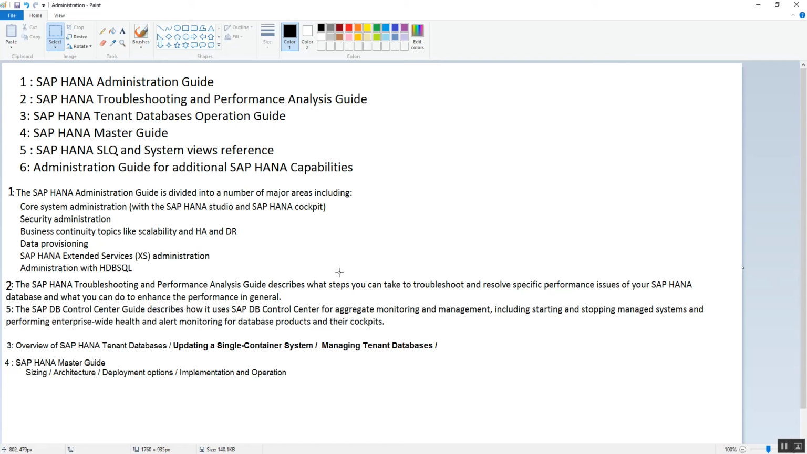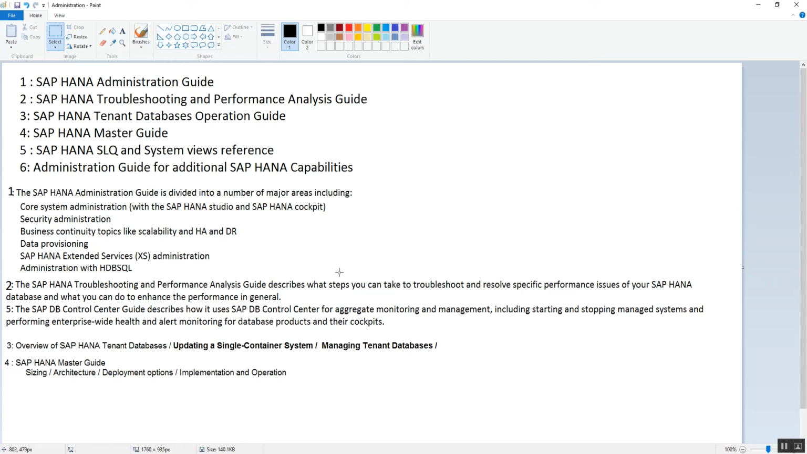The second important book is the SAP HANA Troubleshooting and Performance Analysis Guide. With the help of this guide we can resolve performance issues. We can improve or enhance the performance by using the suggestions, notes, and information given in this book. So that's the reason this is also one of the important books.